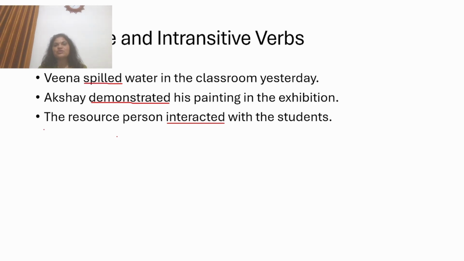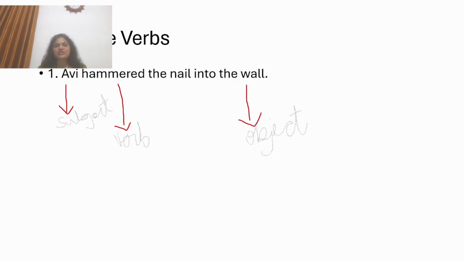So here Veena spilled water in the classroom. Here spilled is a verb. Demonstrated. So all the underlined words are verbs. Now let's see an example of transitive verbs.